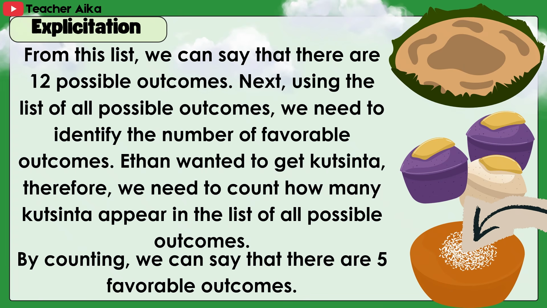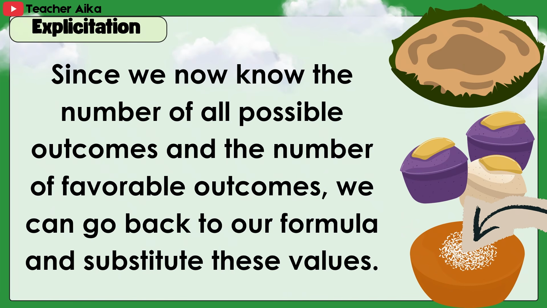Next, using the list of all possible outcomes, we need to identify the number of favorable outcomes. Ethan wanted to get kutsinta. Therefore, we need to count how many kutsinta appear in the list of all possible outcomes. By counting, we can say that there are 5 favorable outcomes. Since we now know the number of all possible outcomes and the number of favorable outcomes, we can go back to our formula and substitute these values.